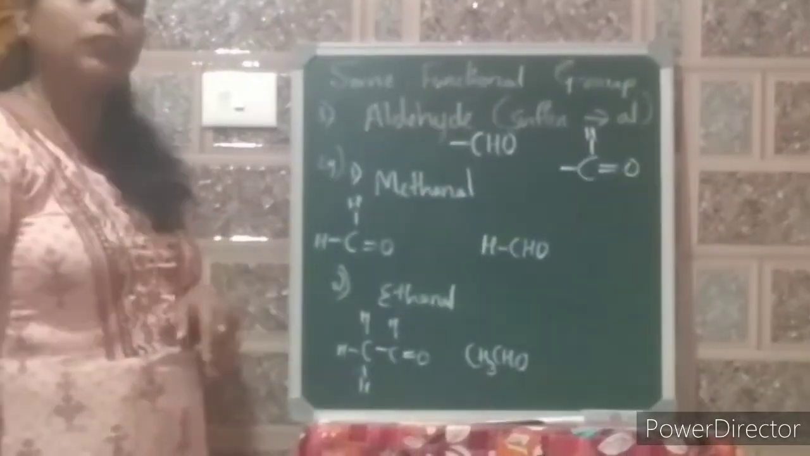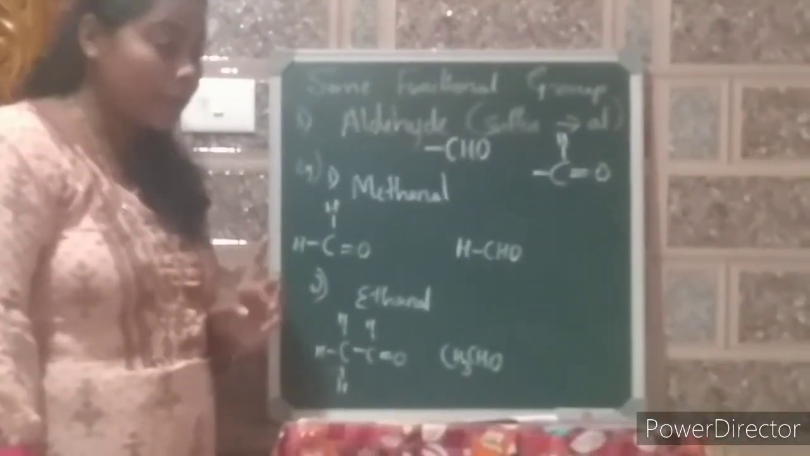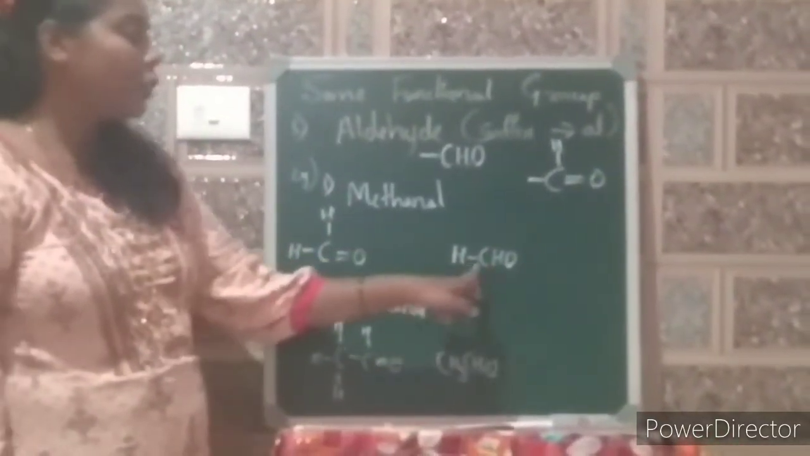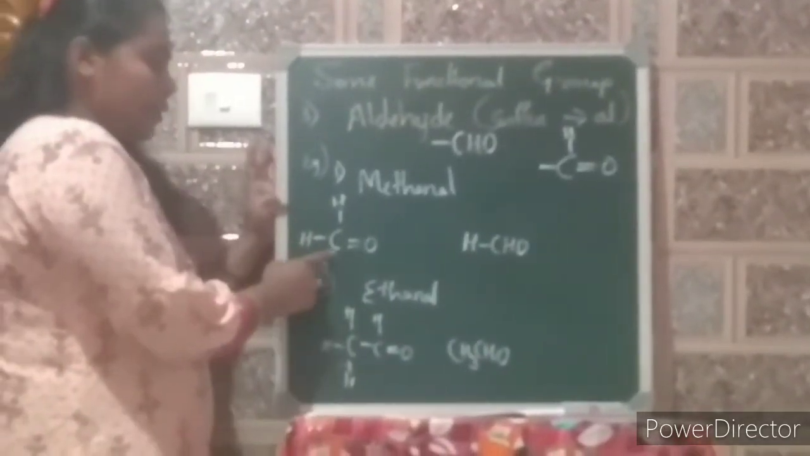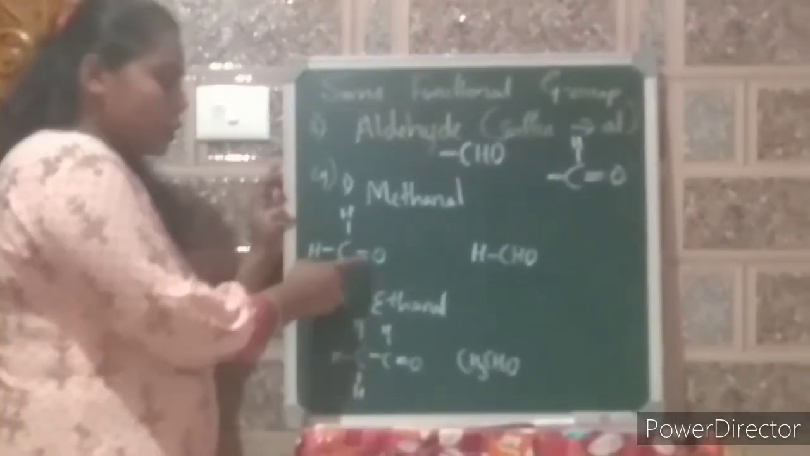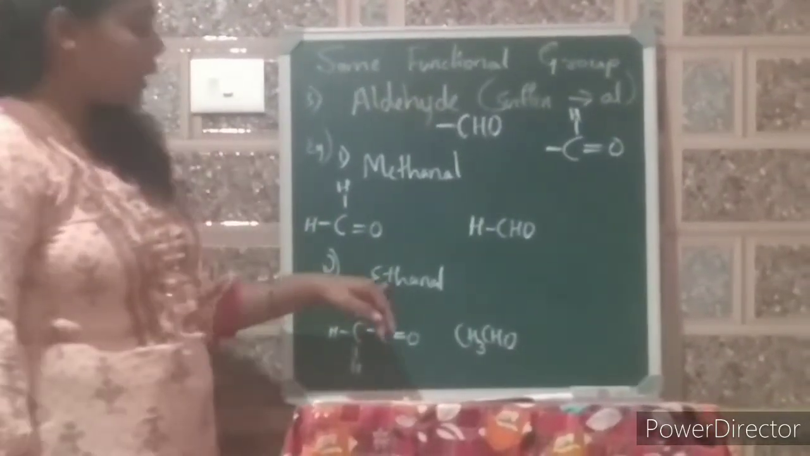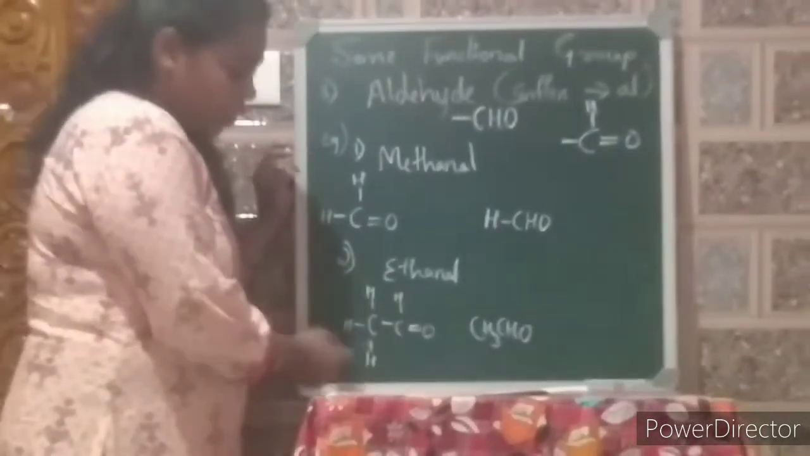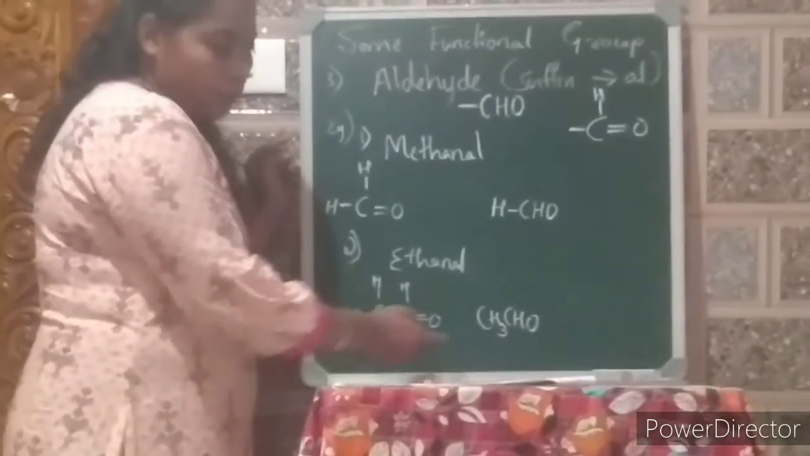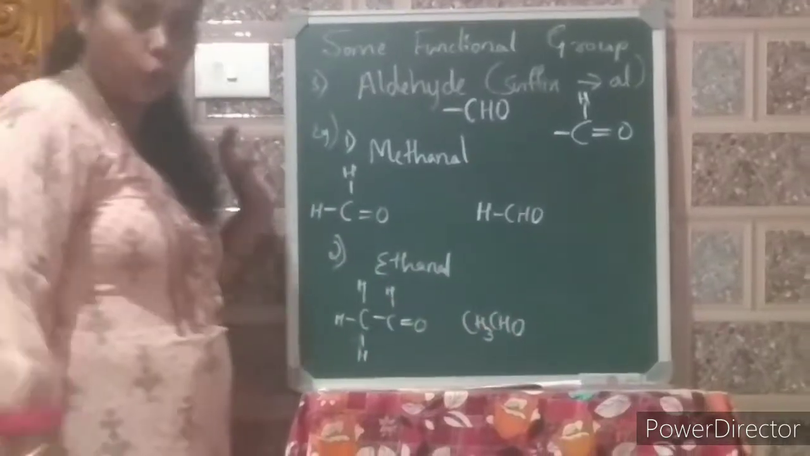Example, methanal, where only one carbon atom is present. Therefore, its formula is HCHO. We can write the structure like this: C, single bond H and double bond O. One more example is ethanal, where two carbon atoms are present. One is CH3 group, another one is CHO group. So, formula is CH3CHO.